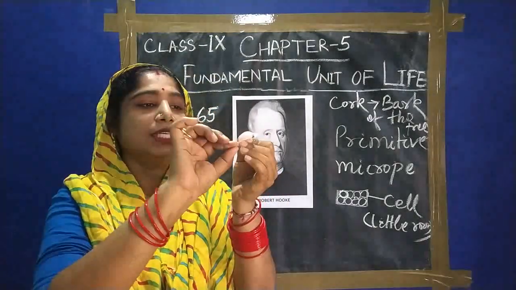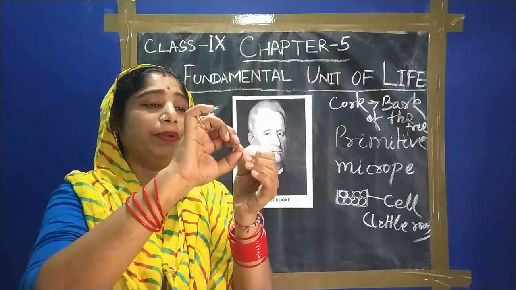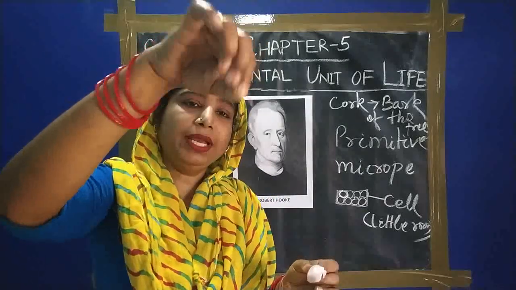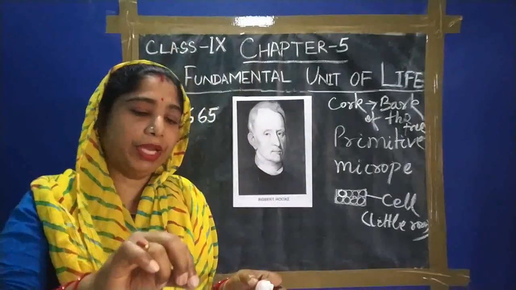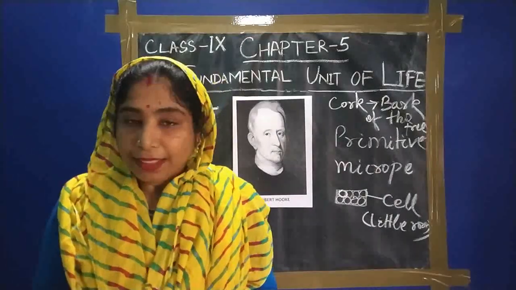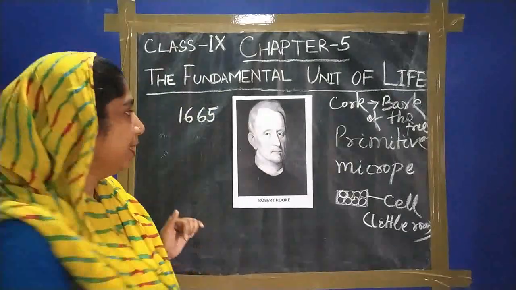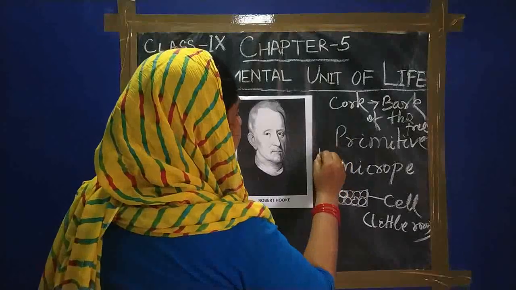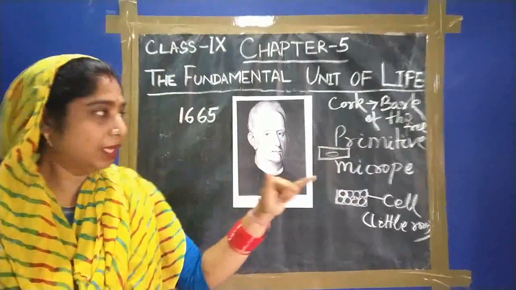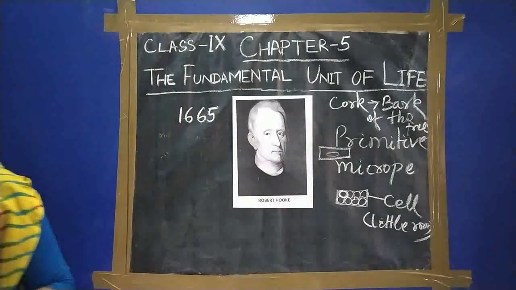We have to peel a small, thin layer of it like this. When you peel it, immediately drop it in a watch glass containing some amount of water. Then you take a slide, put the onion peel on the slide, and add some amount of saffron.